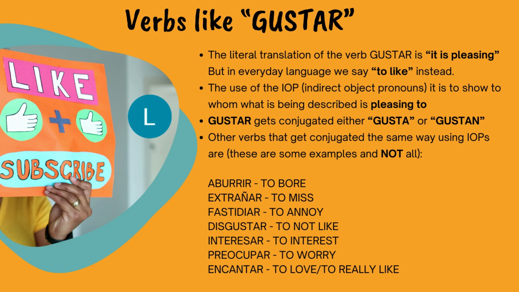Notice how from the infinitive gustar, we got rid of the R in the first conjugation, and in the second one, we replaced the R with an N. That's it. Those are the only two choices. Other verbs that get conjugated in the same way using IOPs are some of the ones you'll see here. They are not the only ones. They are just some of them. Aburrir, extrañar, fastidiar, disgustar, interesar, and so on. You see the rest of them there. There are way more than these.